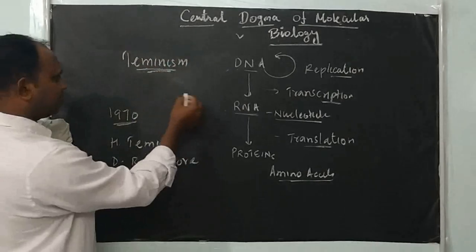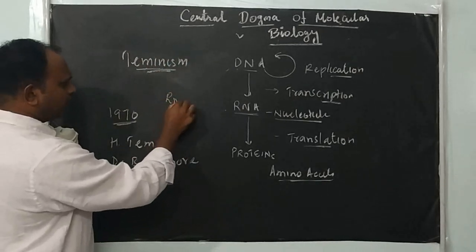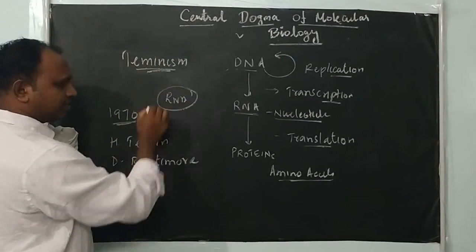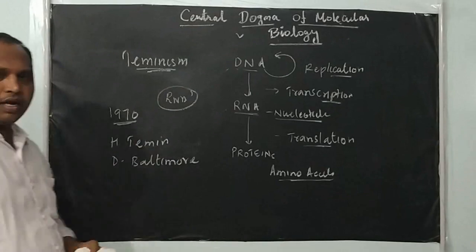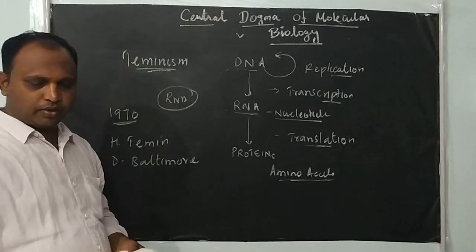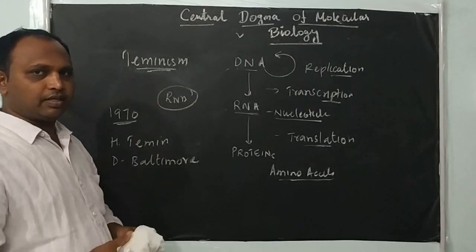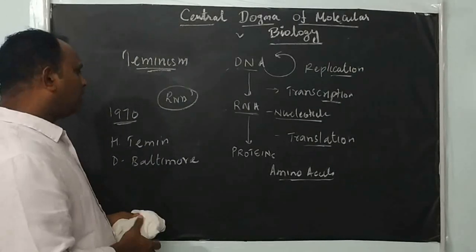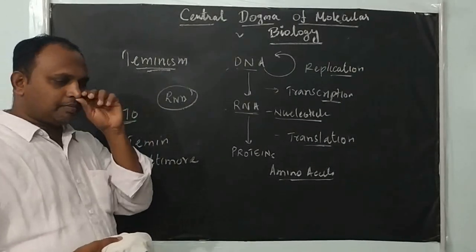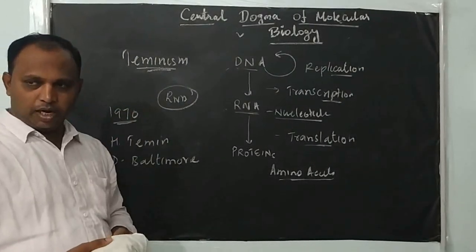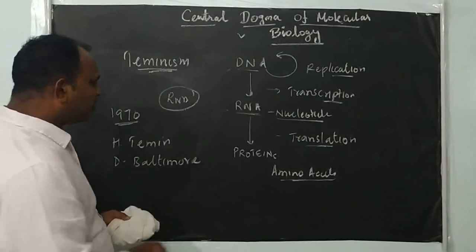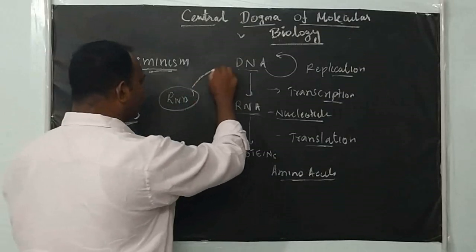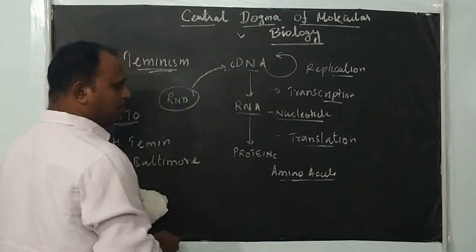For example, you can see here the RNA viruses, like HIV. Most retroviruses have RNA as genetic material. The human immunodeficiency virus, HIV, has a single-stranded RNA genome. When it enters a human cell, first it converts this RNA into cDNA, complementary DNA.